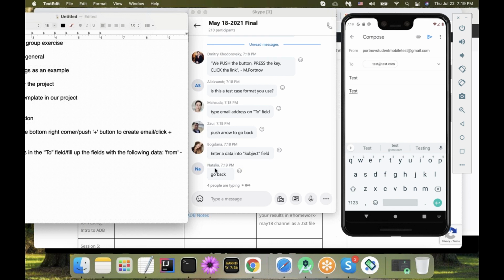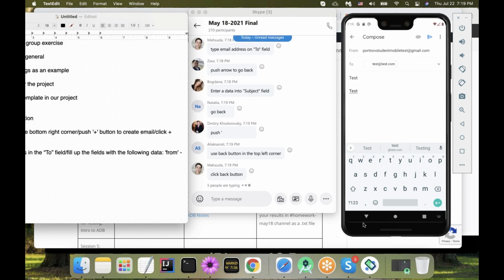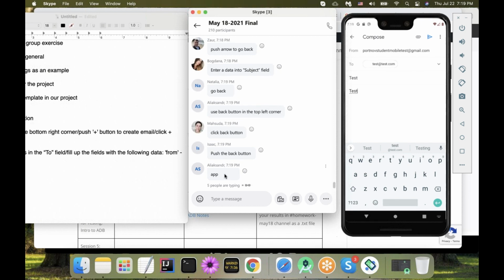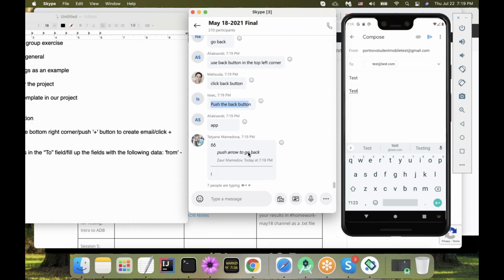Go back. Natalia, how do I go back? Well, in Android, there are multiple ways to go back. So do you want me to go back with device back button or with application back? App. Okay. So wait, and then I'm going to copy this one. We have click or push. Okay, let's go there.